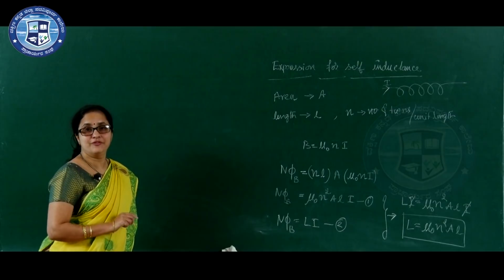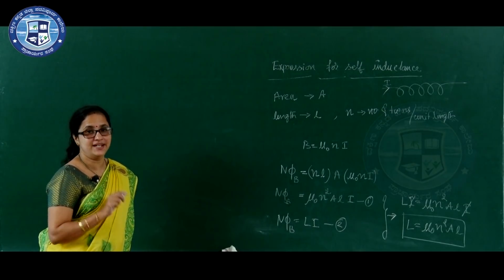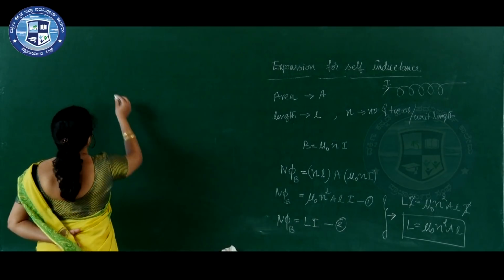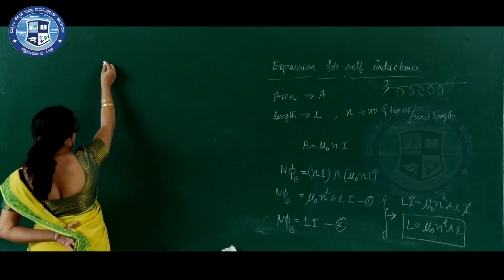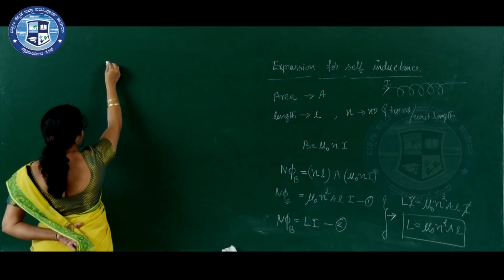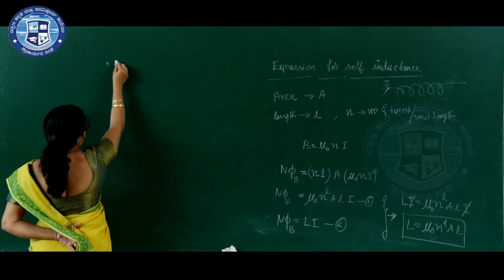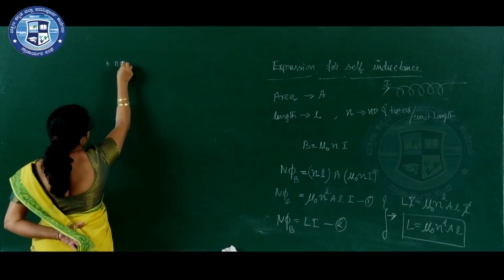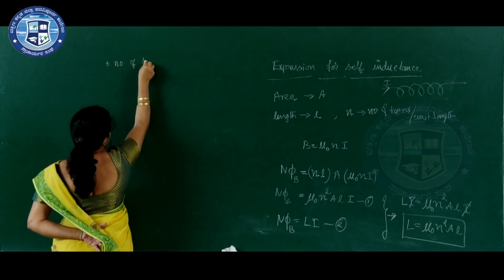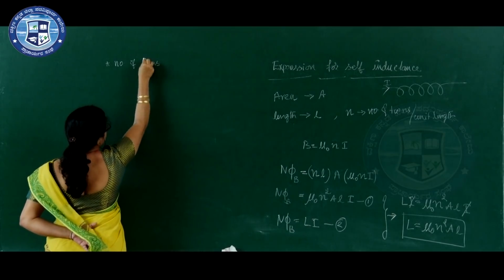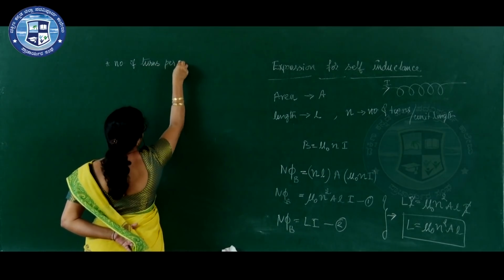So, what are the factors on which self-inductance depends? Self-inductance depends on number of turns per unit length.